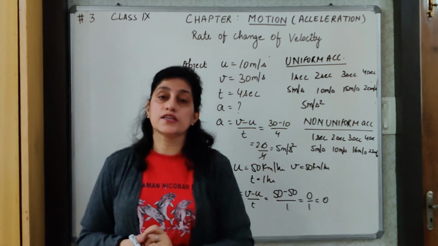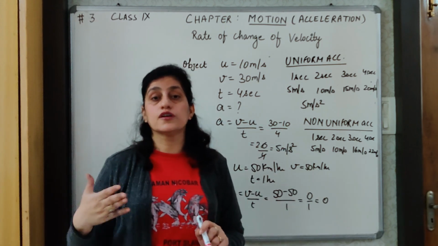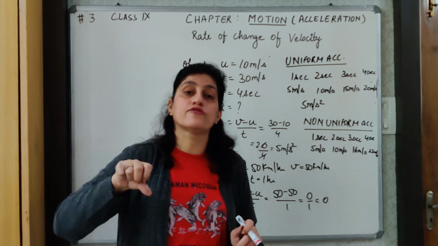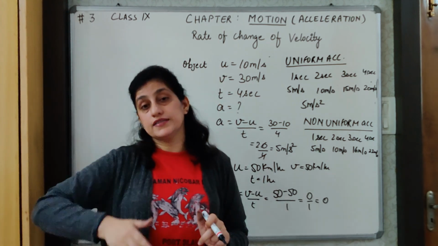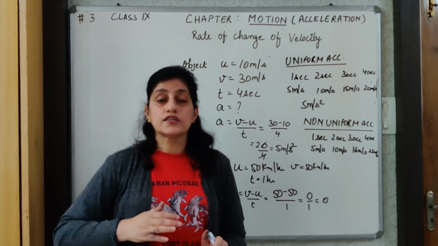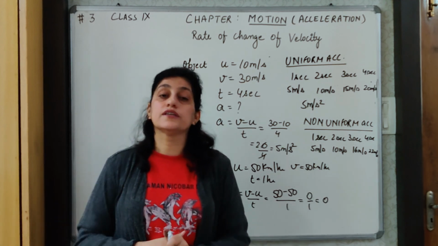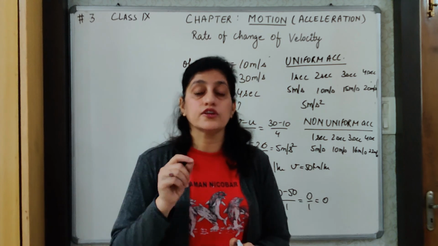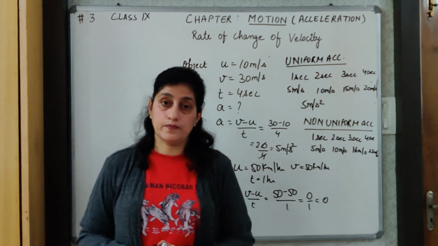An example of such a change is a person driving on a busy road, because sometimes he will have to accelerate his vehicle and sometimes he will have to slow down his vehicle, because of which there will be different changes in the speed in each unit interval of time.